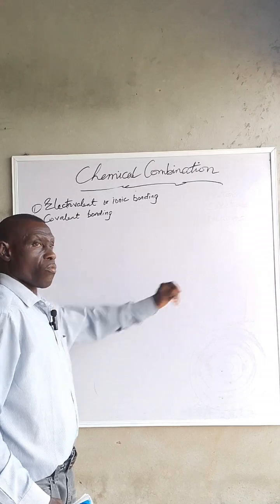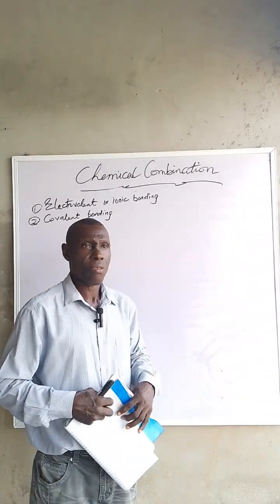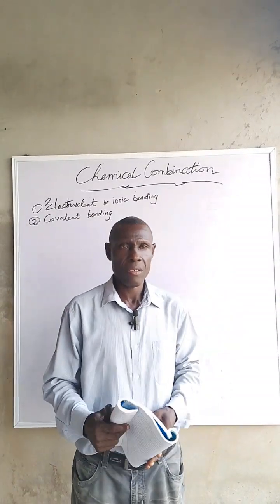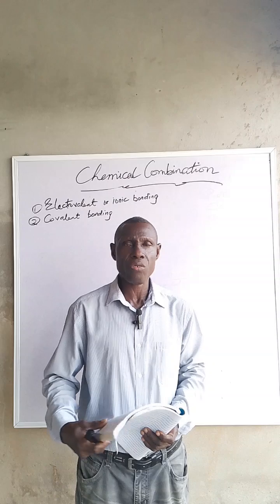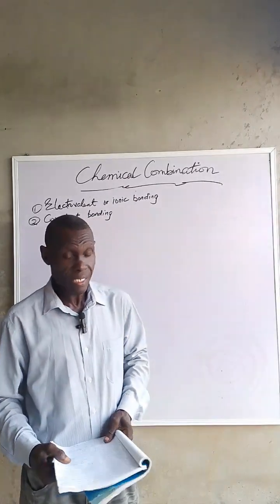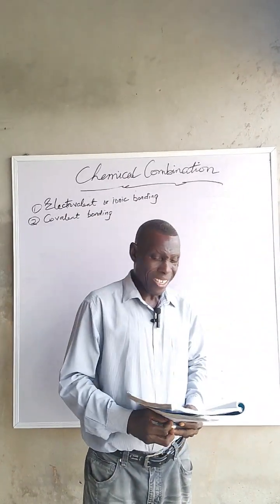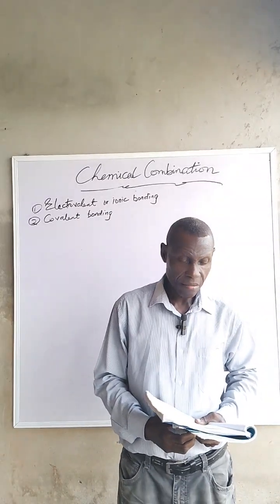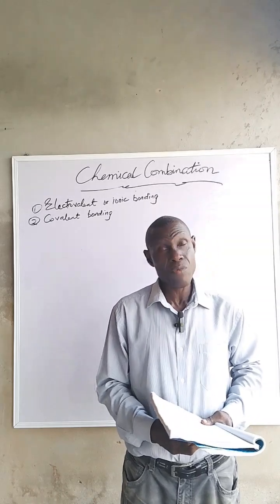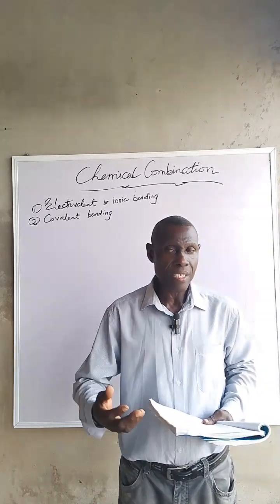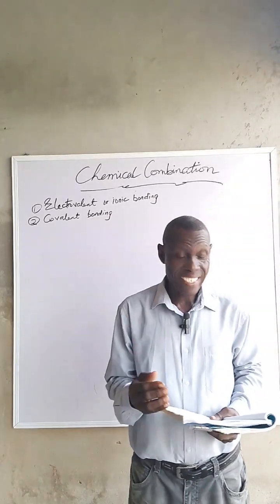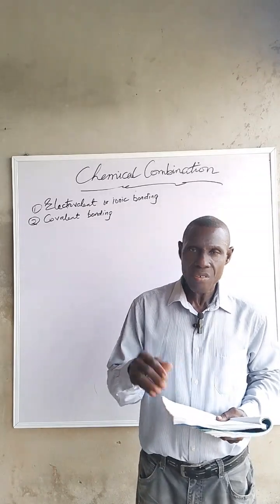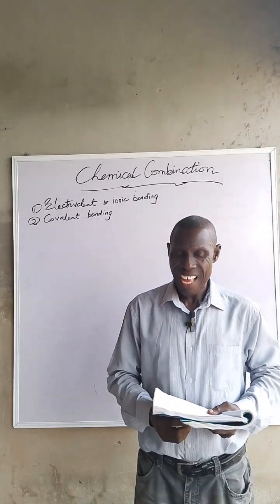Now, when two or more elements come together, they form a chemical compound, and it is as a result of the combination that is formed. So an understanding of electronic configuration is very fundamental to the understanding of chemical bonding. In other words, before you talk about the chemical bonding of elements, you must have an idea of the arrangement of electrons on the shells of atoms, which we refer to as what? Electronic configuration.